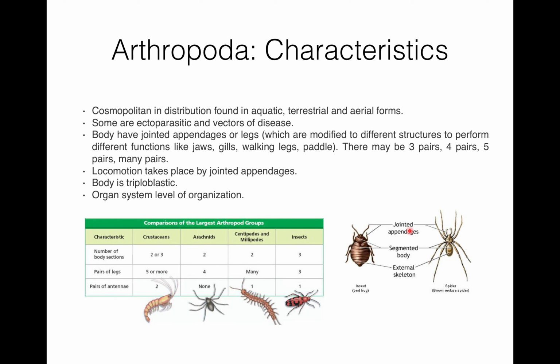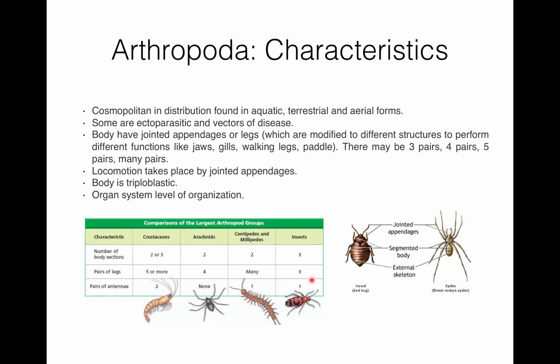In crustacean, the number of pairs of legs is 5 or more. So here you can see the example of prawn. Then arachnids have 4 pairs of legs. Example is spider. In millipedes and centipedes, there are many pairs of legs.